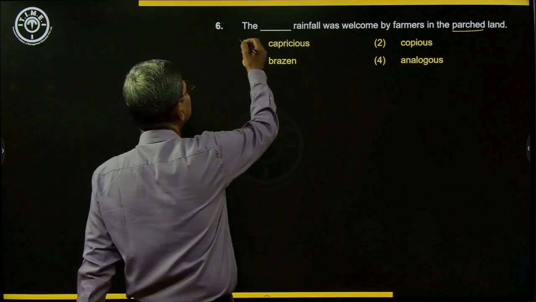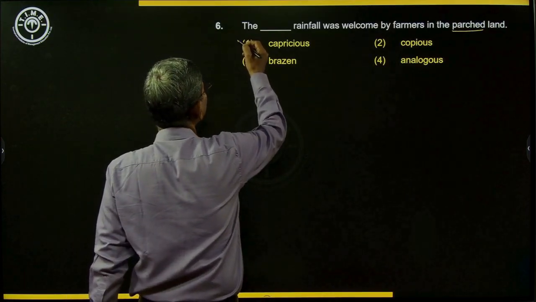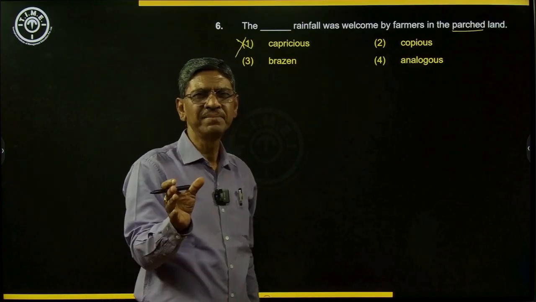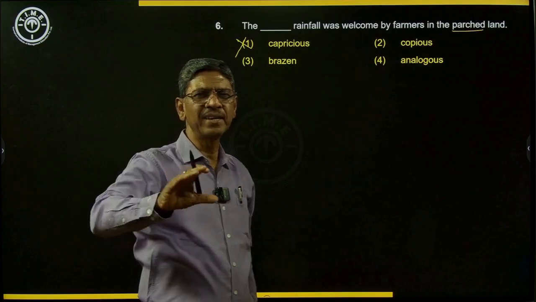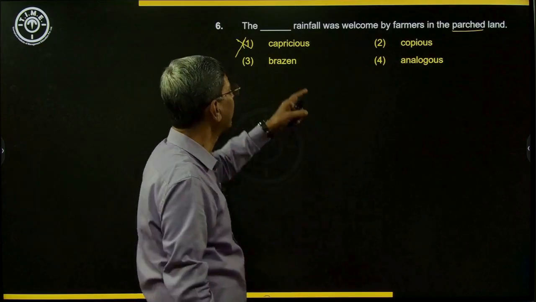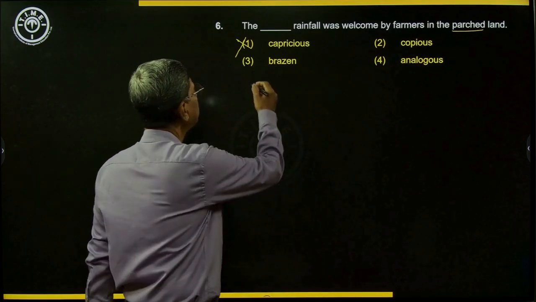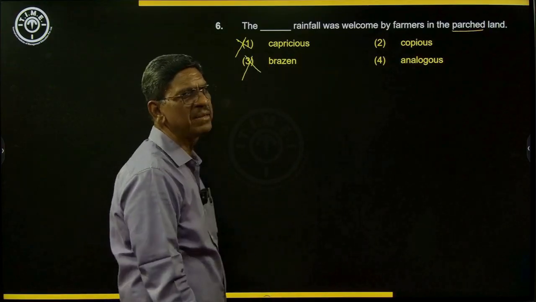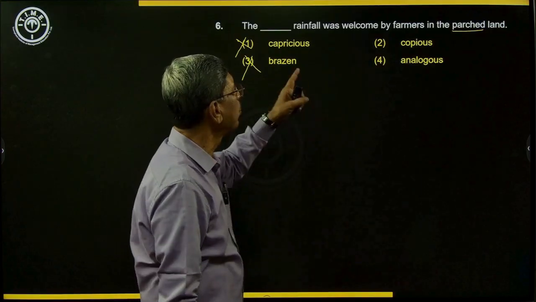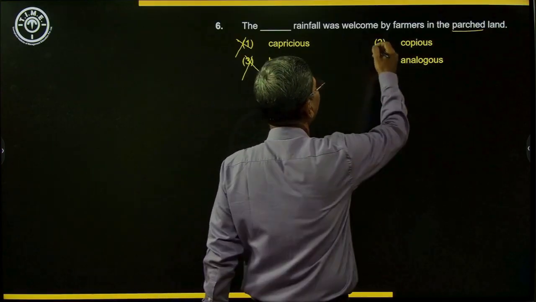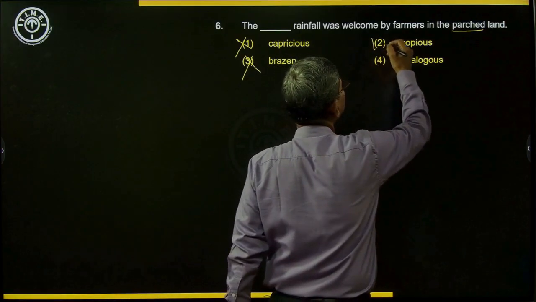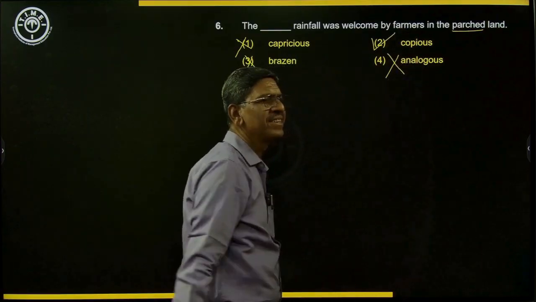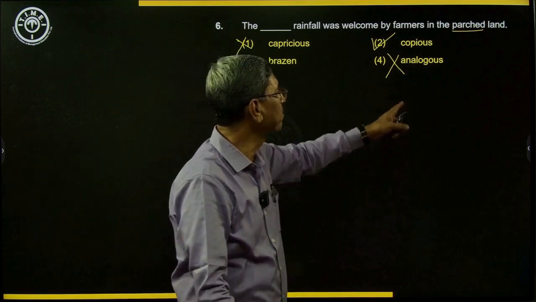So capricious is something that changes very often. Moody. Okay, so anything that changes very often is called capricious. Brazen means very bold and risky. And copious is large amounts or heavy rain. And analogous is a comparison, coming from the word analogy.